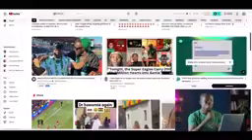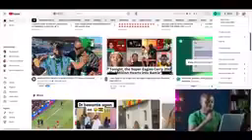So how you access YouTube Audio Library, where you get this free stuff, is just to open your YouTube over here. You click on your icon at the top, and then you click on YouTube Studio. That's all you need to do. And it's going to open this particular window over here. And then you go to the left-hand side of the screen, and you are going to see the audio library. Once you click on it, you're going to get a whole plethora of sound effects, sounds, everything that you may need to be able to create your videos.